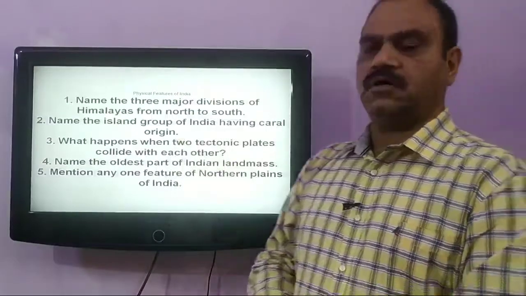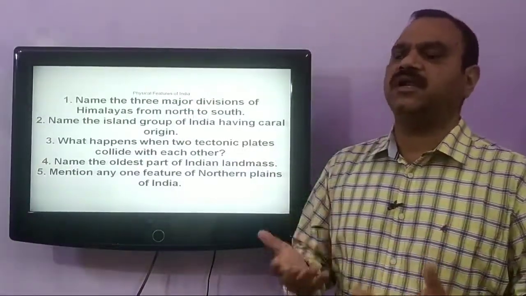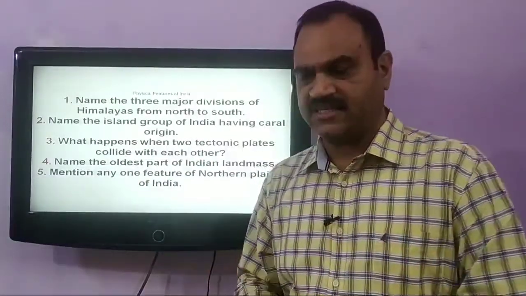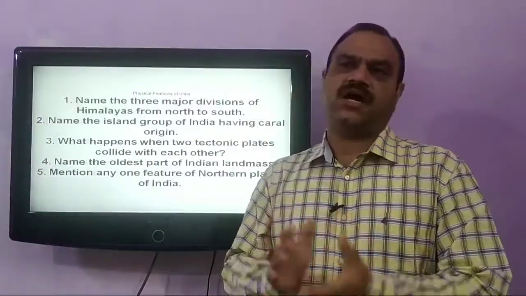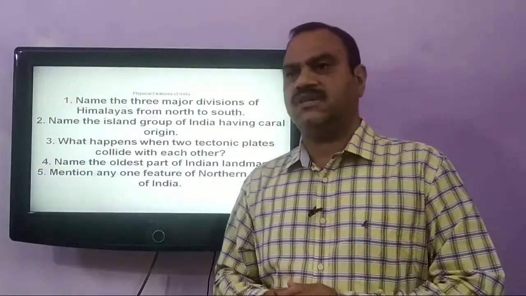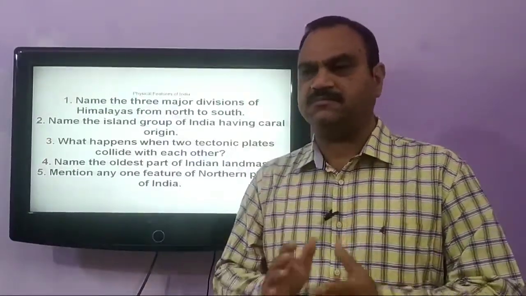The second range of Himalayas is the Middle Himalayas or Himachal, also known as the Lesser Himalayas. The average height of Himachal is from 3,700 meters to 4,500 meters.